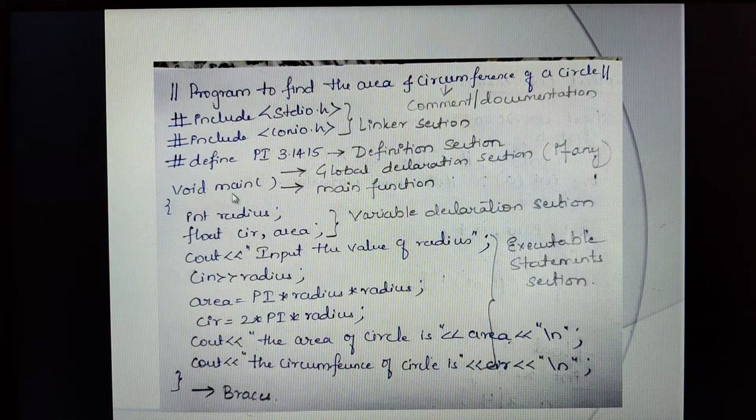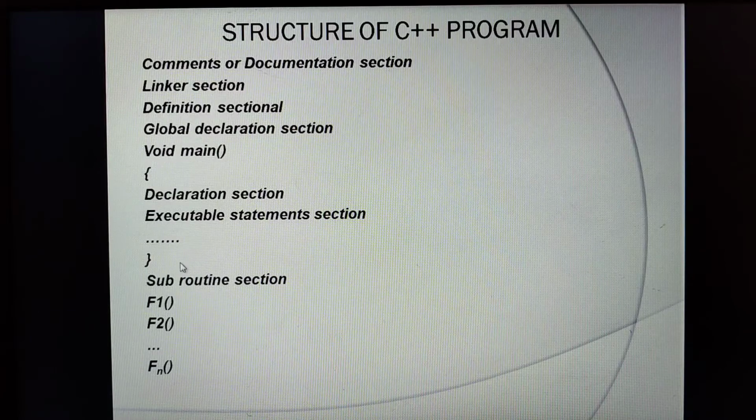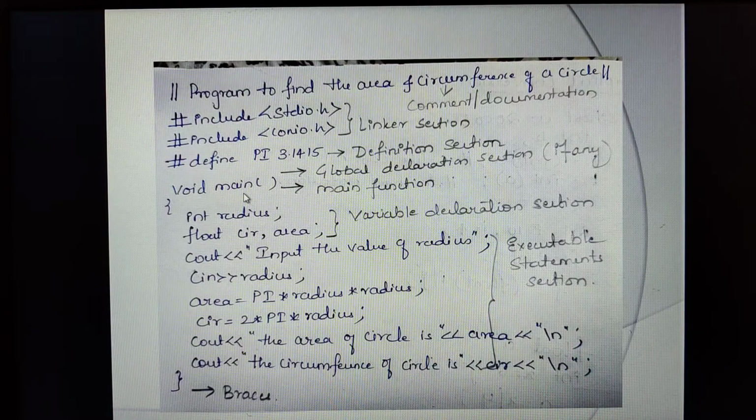Then void main, this is a structure I need to follow like this only. So void main function, open the flower bracket, then I want to calculate the area and circumference of a circle. To calculate the area of a circle, what is the formula? That is pi r square. Am I right? Pi is already there, but I want the radius. I need to tell the compiler that I am going to use a variable known as radius. Therefore I am declaring radius, and what data type should it have? You have to decide whether you take it as integer or even float. So I will take it here as an integer.